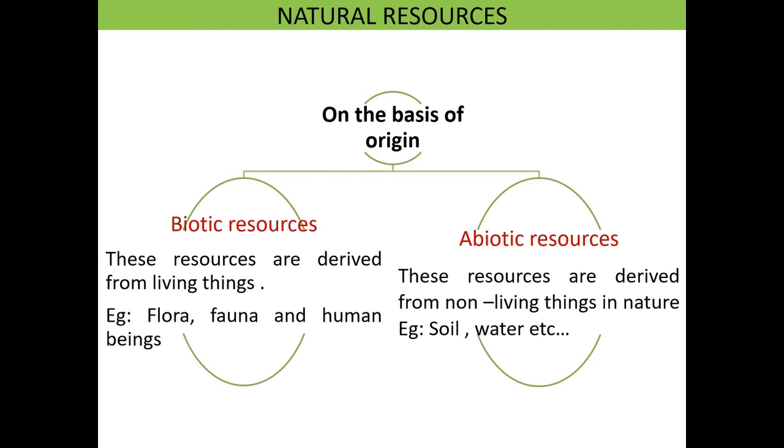Now let's learn biotic resources. These resources are derived from living things. Example: flora, fauna and human beings. Flora means vegetation, fauna means animals, including humans, are biotic resources. Now let's learn abiotic resources. These resources are derived from non-living things in nature. Example: soil, water, etc. So all non-living things are abiotic resources.